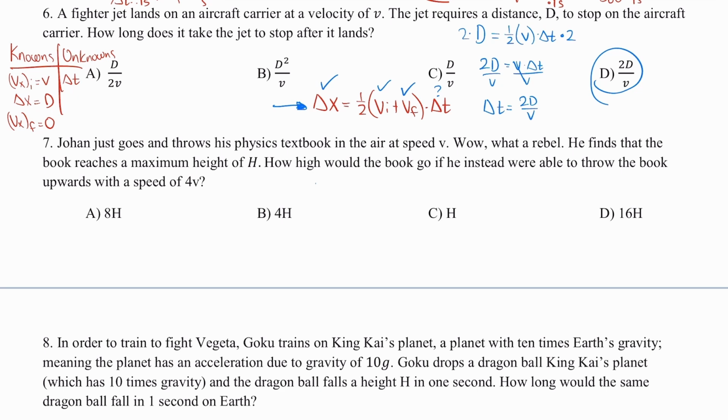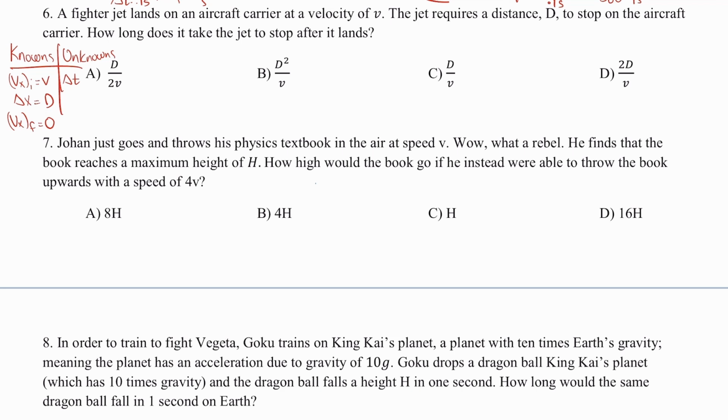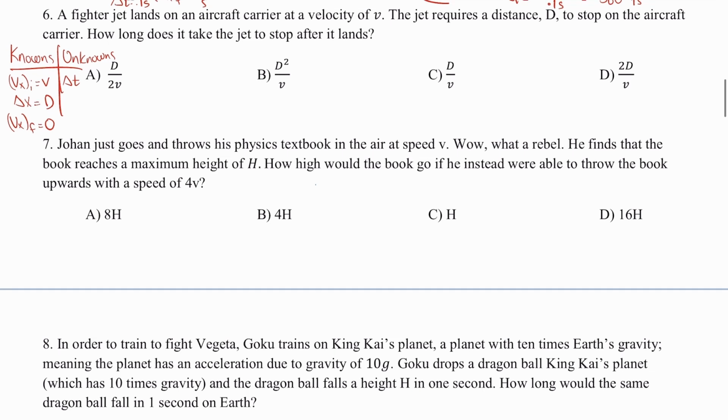So let's say you didn't know about this equation. How would you solve it then? Well, let's take a look. If I'm going to use any of the big 3 kinematic equations, all of those have acceleration terms in them. If you notice, in this problem, I have nothing in my knowns and unknowns about acceleration. So what this means is that I need to make a substitution in some way. Let me use this formula so that way we can figure out what the acceleration is.